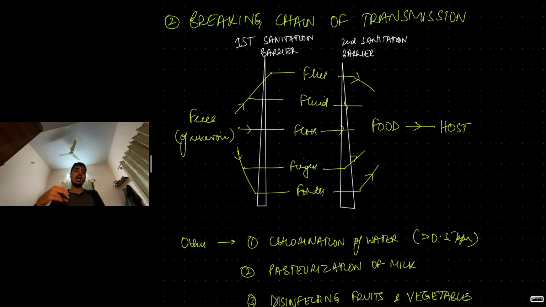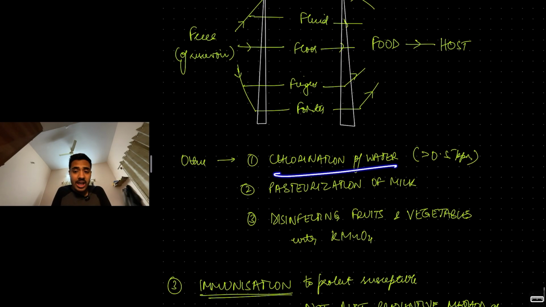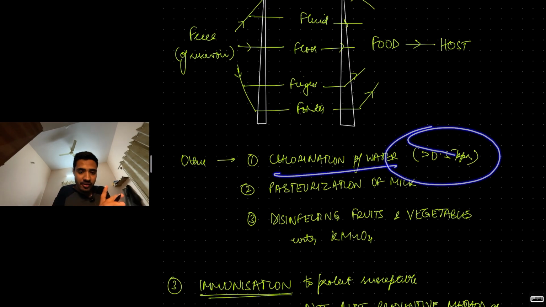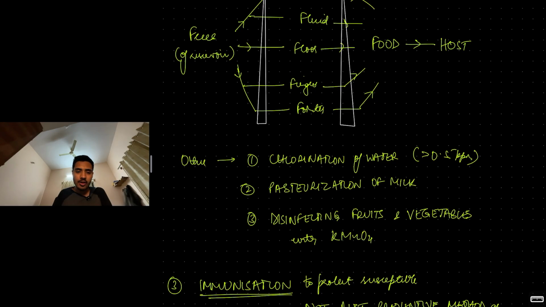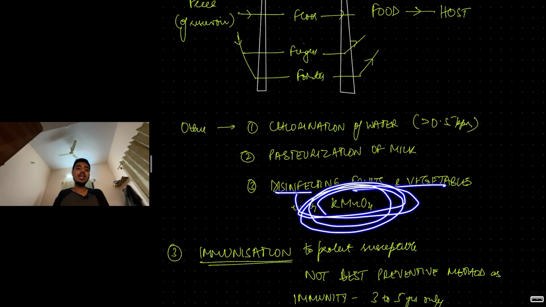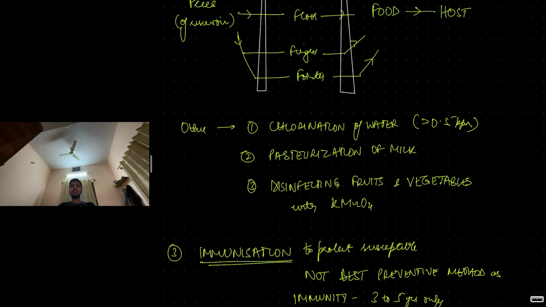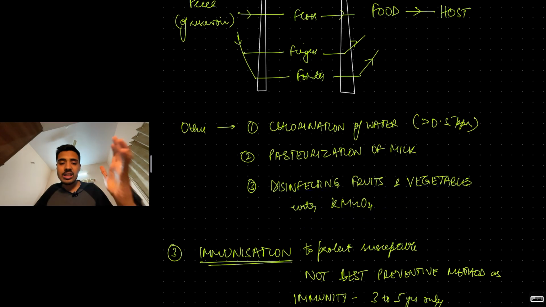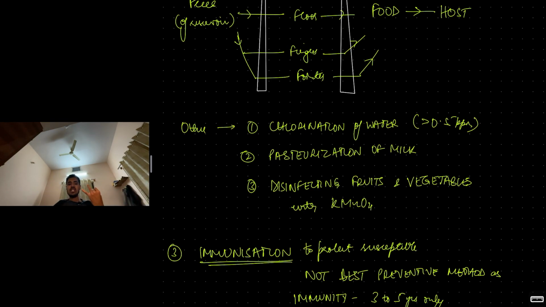Other ways are to chlorinate the water to more than 0.5 ppm, that can get rid of the bacilli. So water contamination gone. Pasteurization of milk so that milk does not have salmonella. Disinfect fruits and vegetables with potassium permanganate so that salmonella contamination is taken care of. So these are certain other methods: chlorination of water, pasteurization of milk, potassium permanganate disinfection of fruits and vegetables.